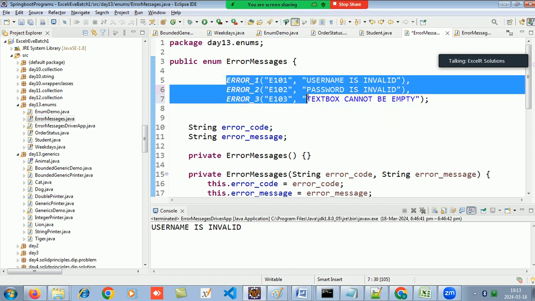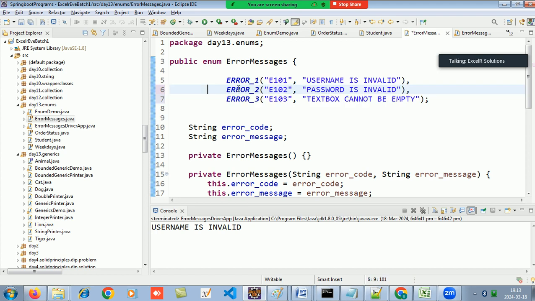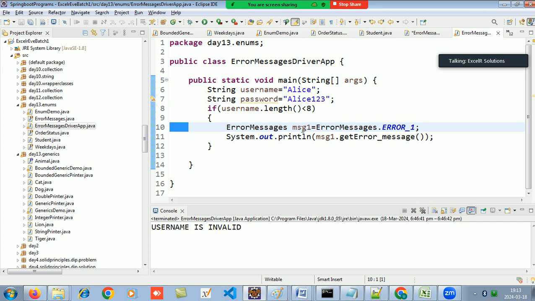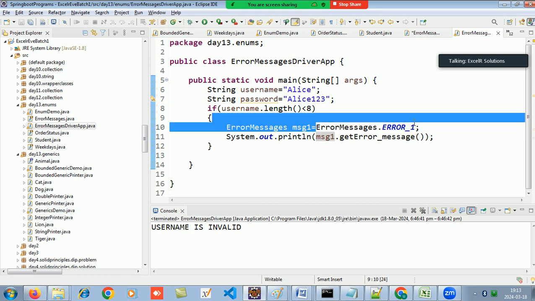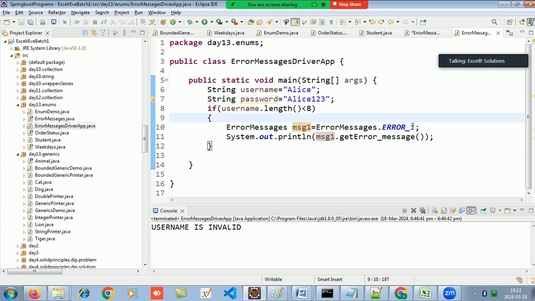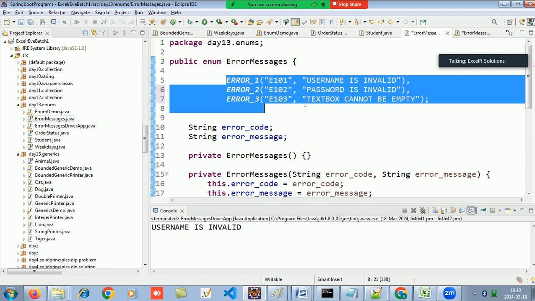These are the predefined objects. So the objects will be this only, ERR1, 2 or 3. So whenever I make any reference to these error messages, I will only give error messages 1, 2 or 3. Apart from that, it will not take. If I say 4, it will not take. If I say 3, it will take. So how many error message objects have I made and placed in the enum at the start?